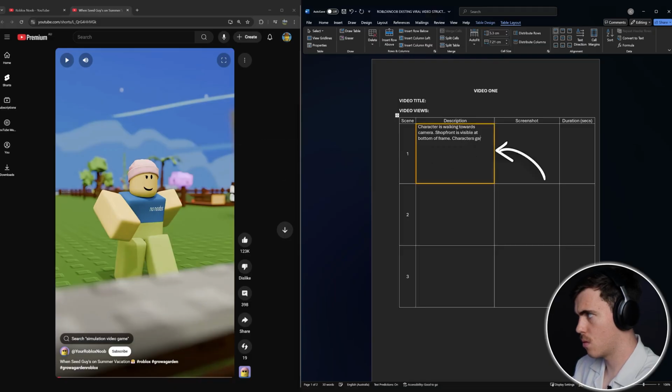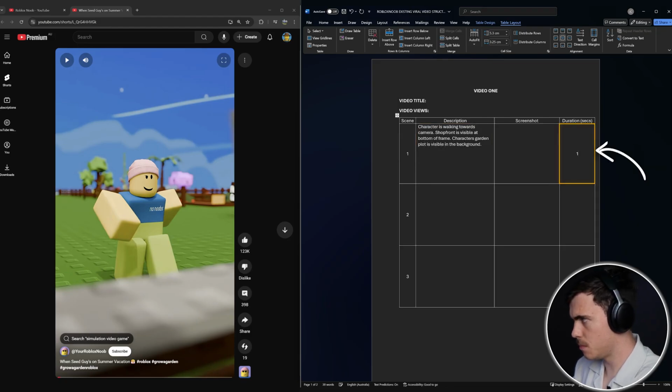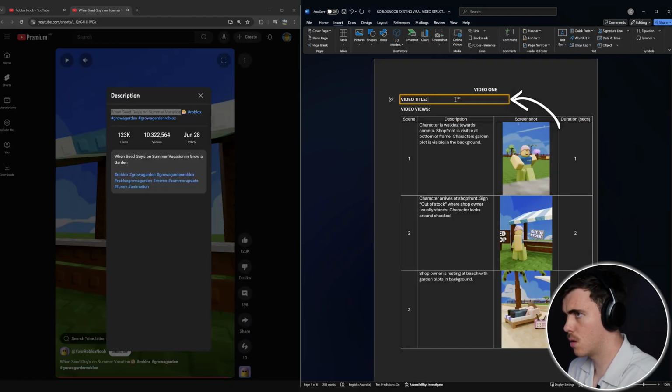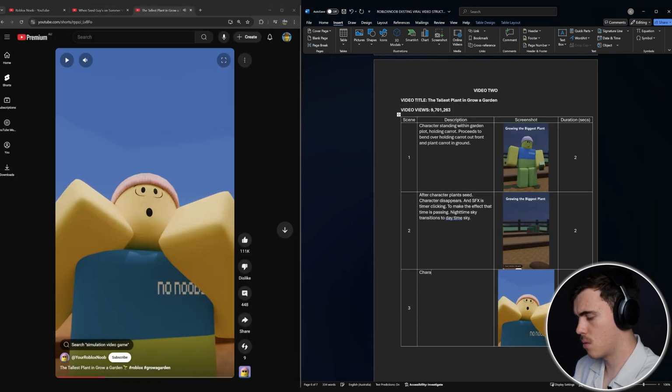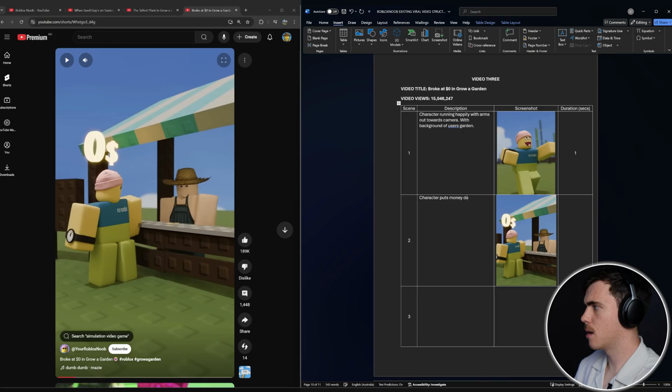Now, to speed up this process, what I typically do when reviewing high-performing content is to type out exactly what happens in each scene and note down other details, such as the duration of each scene, a screenshot of the scene, the title of the video, and the performance in terms of views. I did this for 3 popular shorts on the channel, and on the 3rd short, I got an idea of how this Grow a Garden game works.